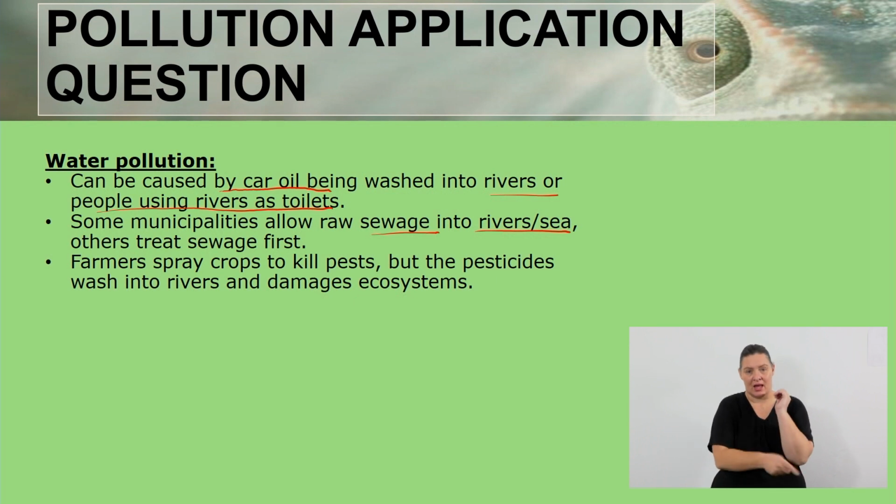Then the last one is that farmers spray crops to kill pests with pesticides. But these pesticides wash into the rivers and also damage the ecosystem in the rivers. So that is how humans play a role in ensuring that water pollution does not come to an end. Now we are going to look at the last one, which is air pollution.